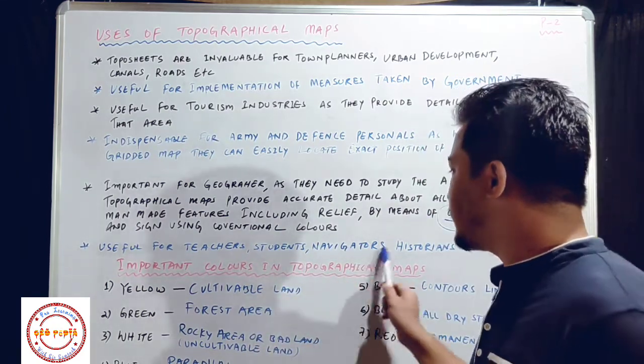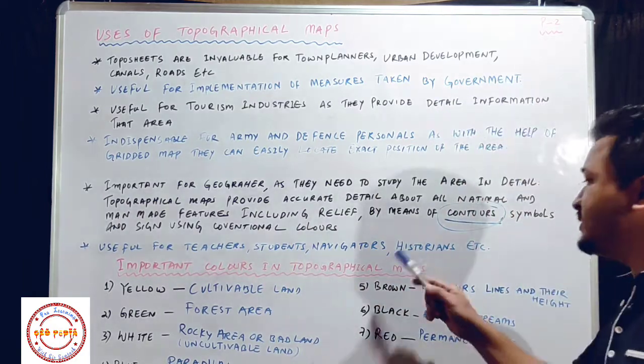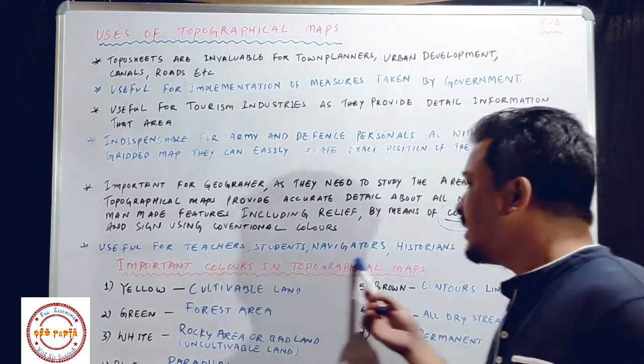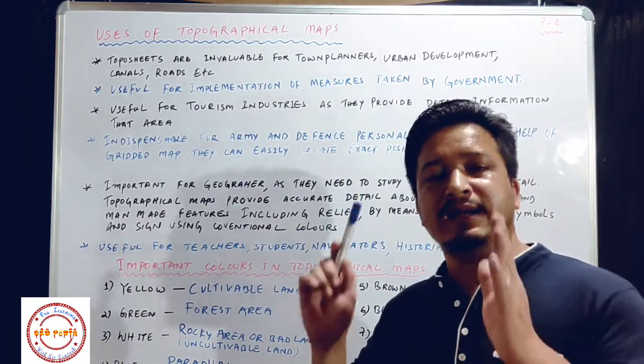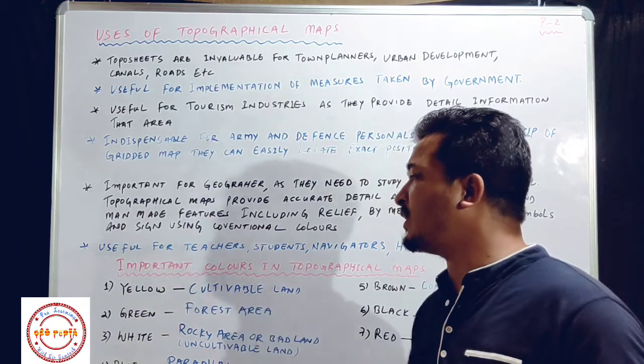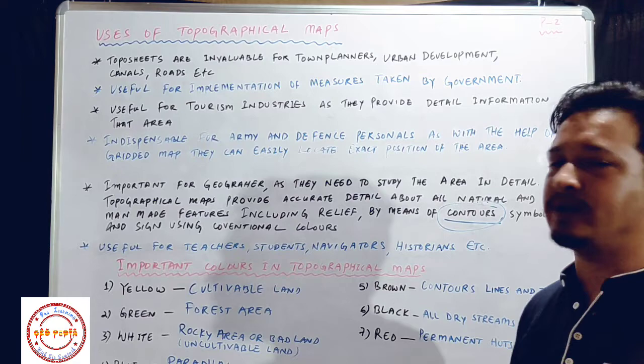And navigators, who are navigators? I told you in my previous video, you go and check it. Then historians. So all these people use maps, and these maps are very important for these people also: teachers, students, navigators, and historians.